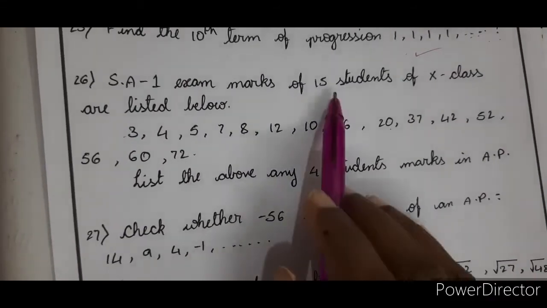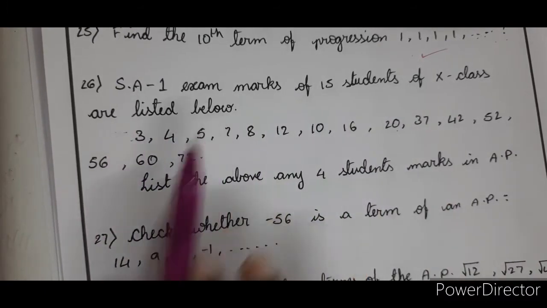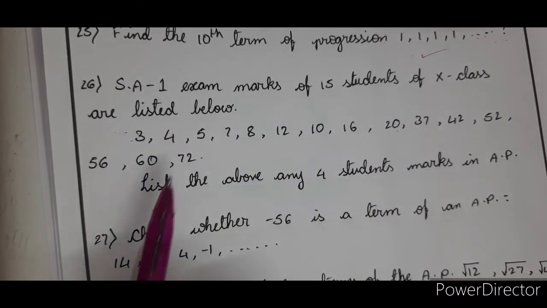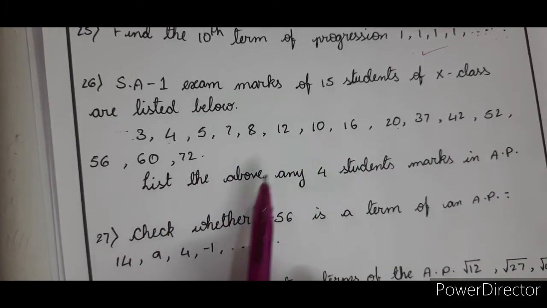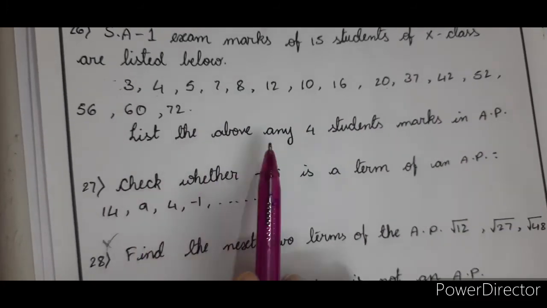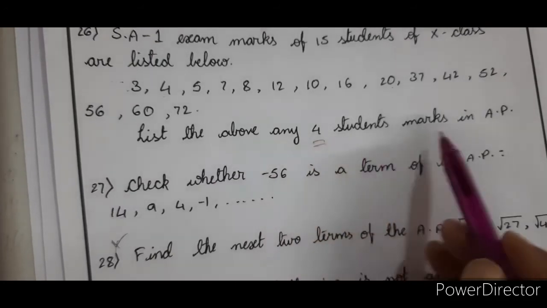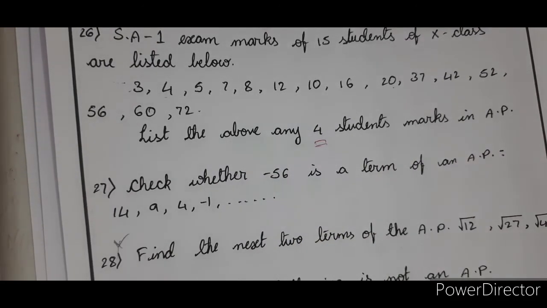Right. Next: the exam marks of 15 students of class 10 are listed below: 3, 4, 5, 7, 8. No common difference at all if we take the whole thing. Let us see what the problem is. List any 4 student marks in AP. So our job is to see which particular 4 numbers can form AP.